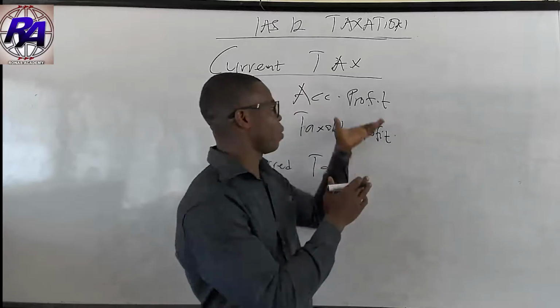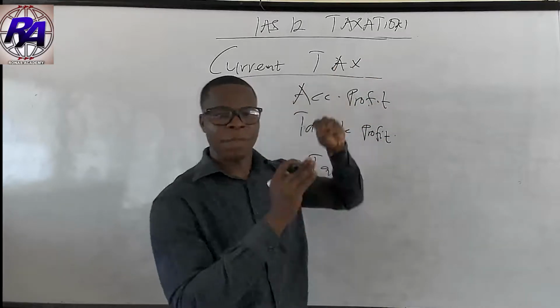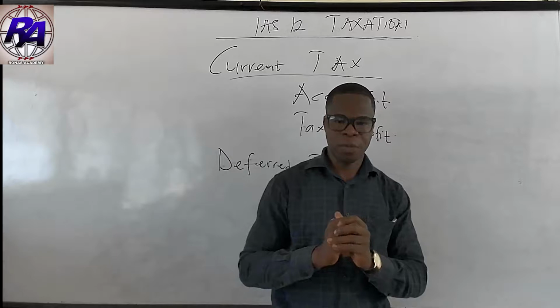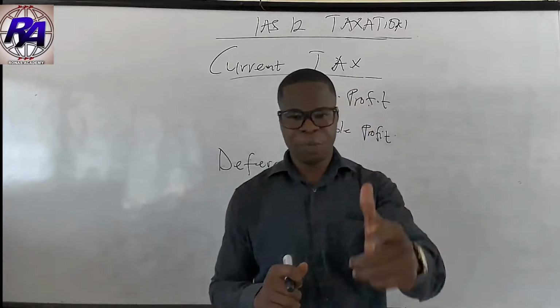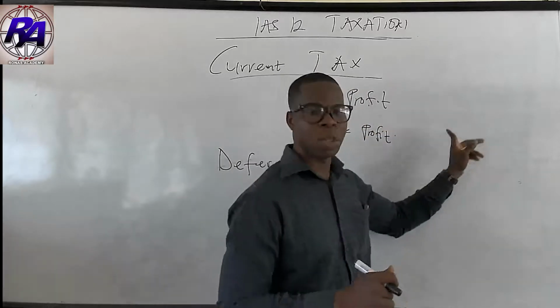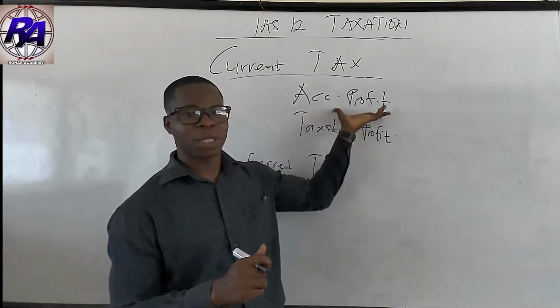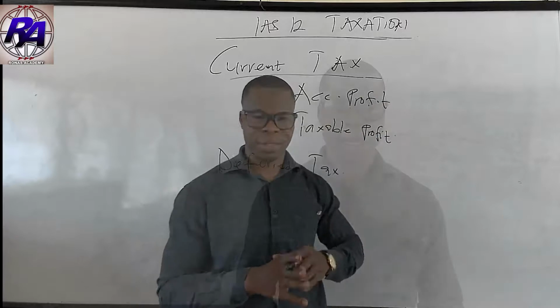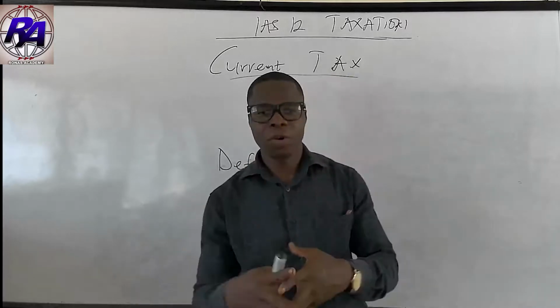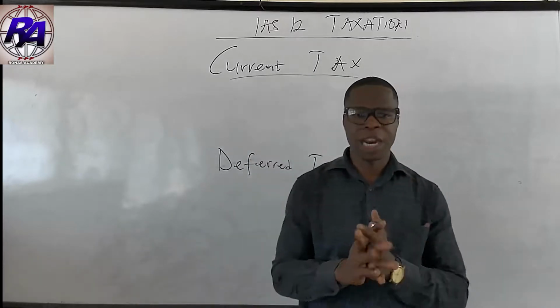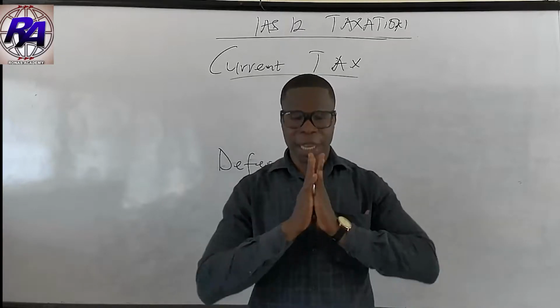That is all about the current tax, because we are saying that it is tax payable or recoverable by an entity with respect to taxable profit or loss. So now we know what taxable profit is, and we know what accounting profit is. As said earlier, the accounting standard does not prescribe how to calculate current tax.